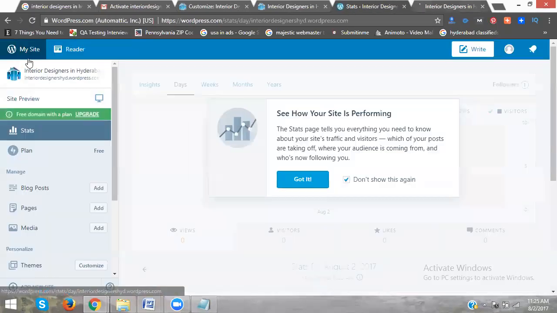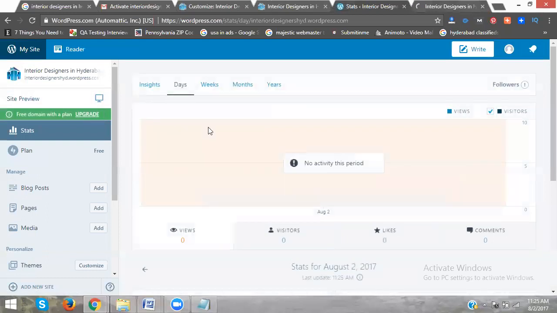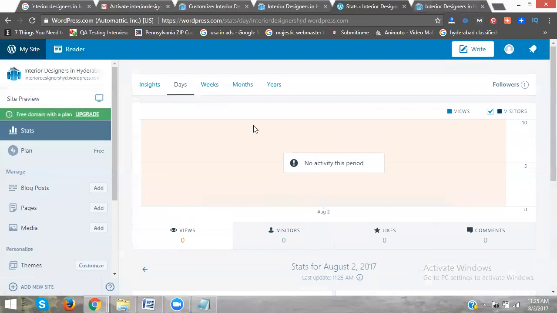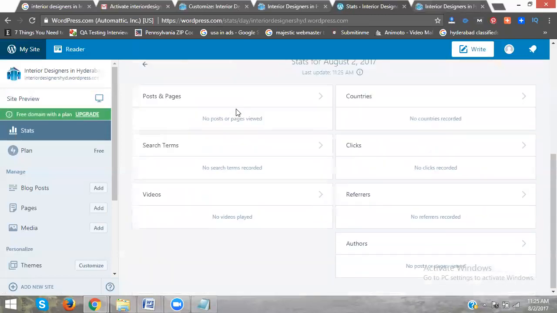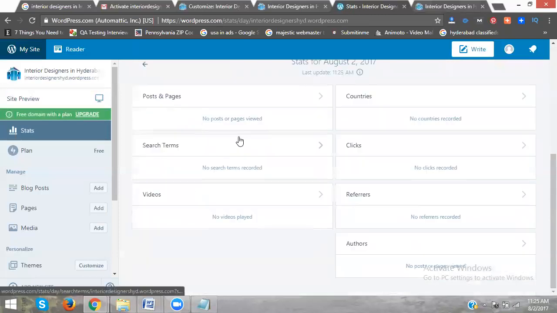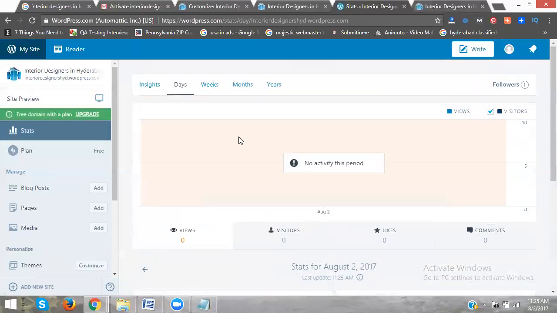Here they are showing the traffic insights. This is all your traffic. Free WordPress has analytics by default. Analytics is used for checking visitor reports. This is all default. Is it clear? This is for checking that.